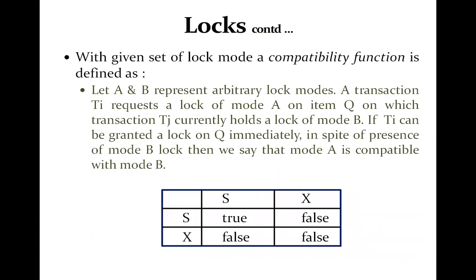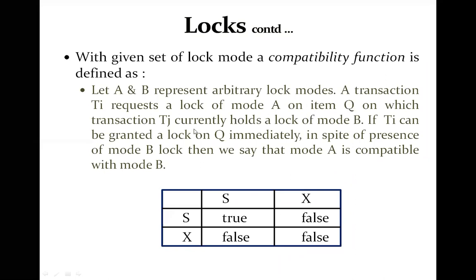So let us suppose that we have two arbitrary lock modes, A and B, and the transaction Ti requests a lock of mode A on the data item Q, on which the transaction Tj currently holds a lock of mode B. Suppose there is a data item Q which is already locked by the transaction Tj, and Ti is requesting a lock in a certain mode for the same data item.